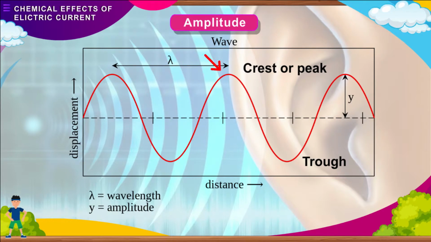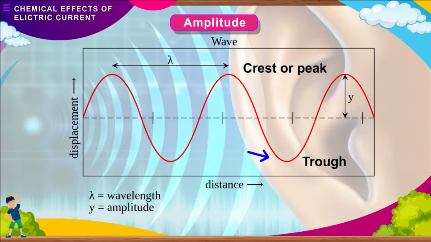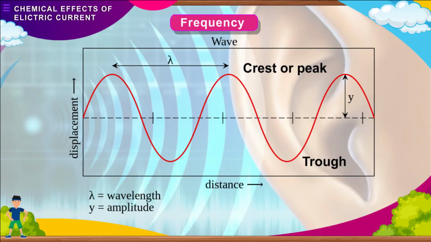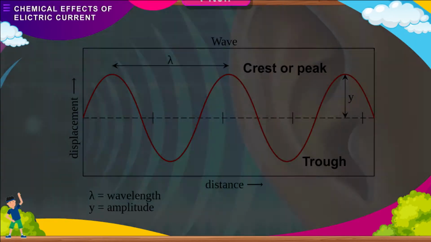The highest part of the disturbance on a wave is termed the crest or peak. The lowest part of the disturbance on a wave is termed the trough. Frequency. Frequency refers to the number of vibrations made by the particles in one second. Frequency is measured in hertz.